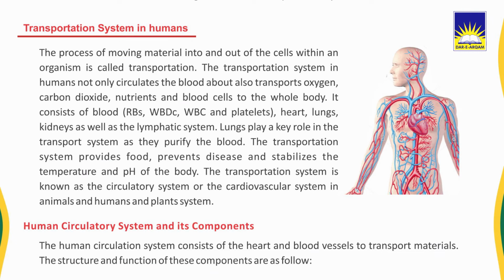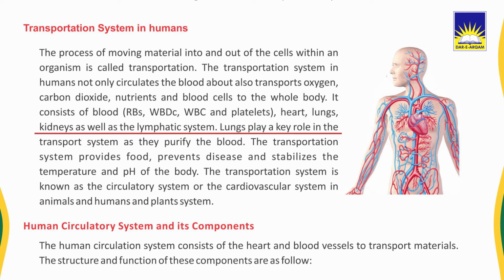Transportation system in humans. The process of moving material into and out of the cells within an organism is called transportation. The transportation system in humans not only circulates the blood, but also transports oxygen, carbon dioxide, nutrients and blood cells to the whole body. It consists of blood, RBCs, WBCs and platelets.